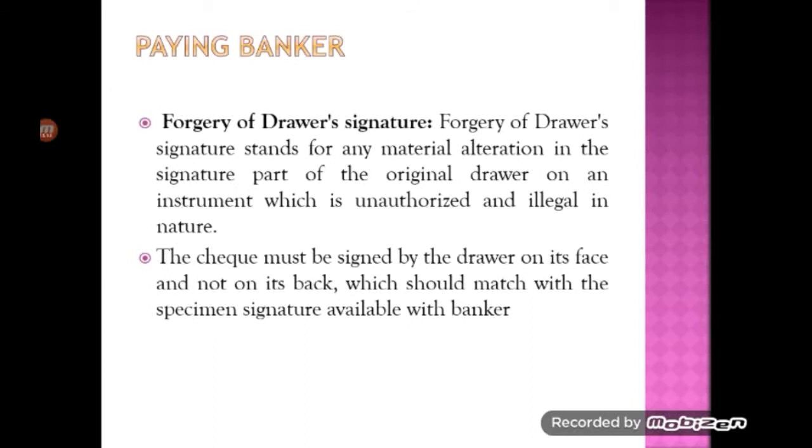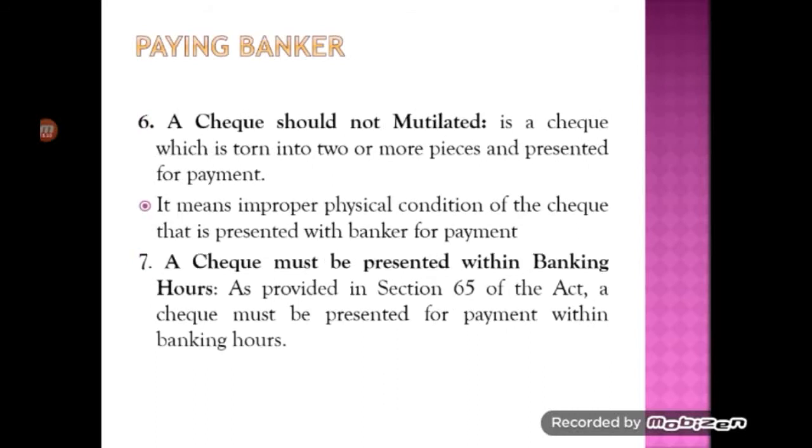Okay, then the next one: the check must be signed by the drawer on its face but not on its back. Whenever you issue a check to somebody for making payment, you should keep in mind that as the customer, the drawer of that particular check, you have to sign on the face of the check. Signing on the back side, or the overleaf, of the check is not acceptable to the paying banker.